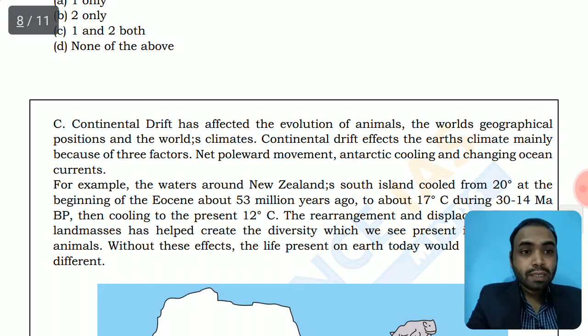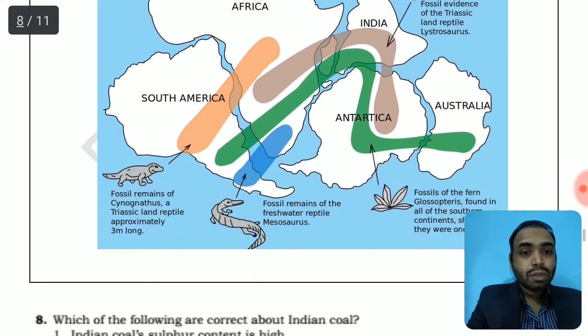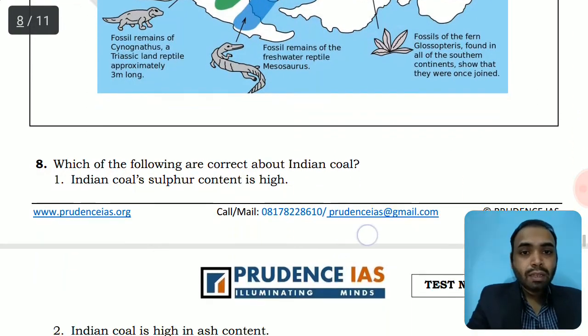For example, what could be the implications of the circulating ocean currents? They control the temperature and climate of the Earth. So there are different implications of this continental drift theory and learnings also.